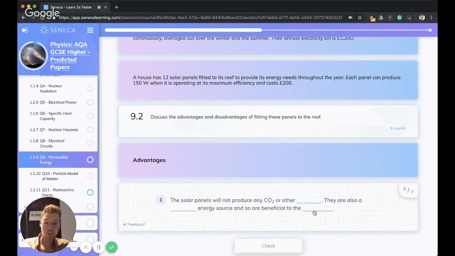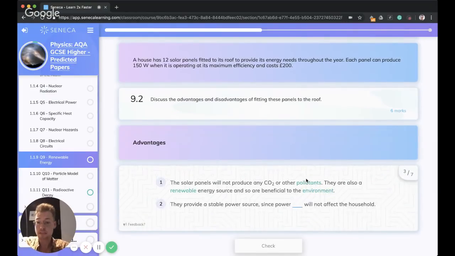So advantages of using solar panels. So they won't produce any CO2 or what? What else would they produce? What can you think that's related to the environment, pollution? So I would say greenhouse gases, because that is what, all pollutants, either is fine, but yes, they won't produce any other pollutants. They're also a renewable energy resource, so they can be used again. So beneficial to the environment.